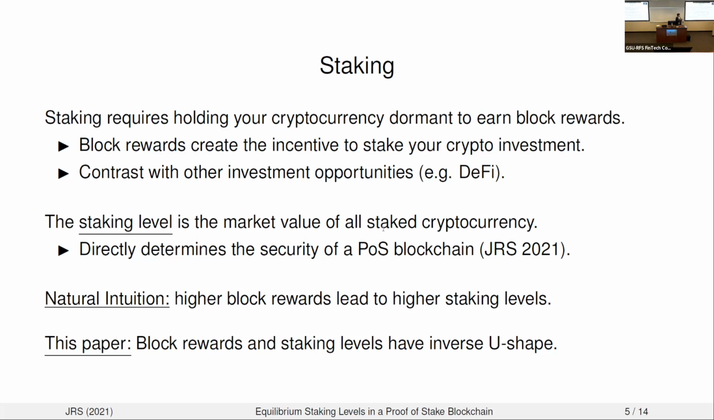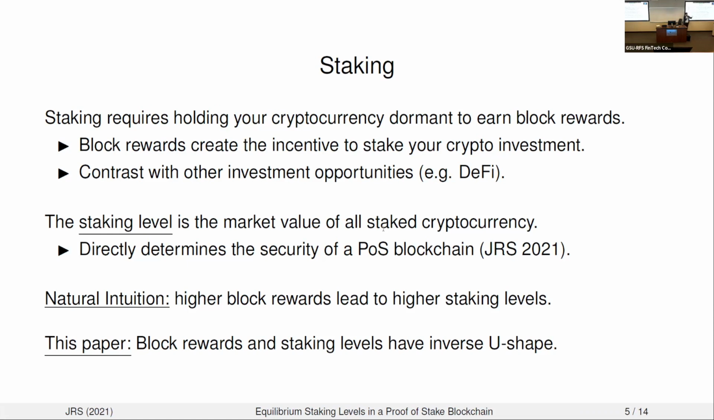And because block rewards are creating the incentive to stake, there is a natural intuition, which is that if you want to support higher staking levels, you should just increase the block rewards. What we're here today to demonstrate is that when you think deeply about the economics of this problem, this is not actually going to be true.